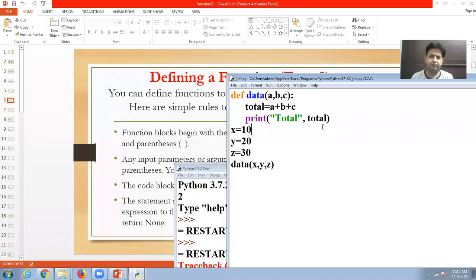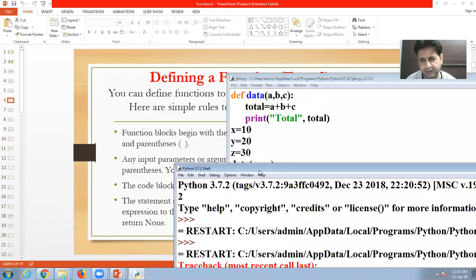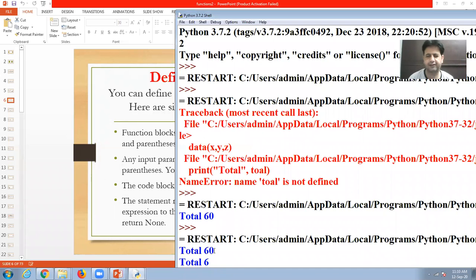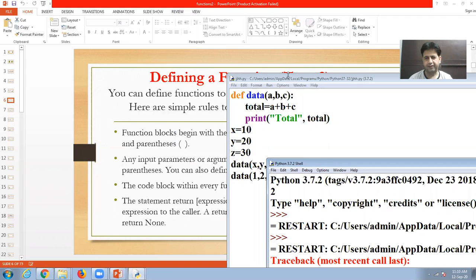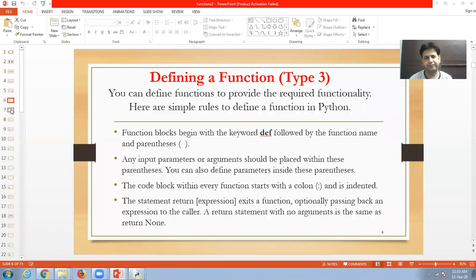So the main advantage of a function is reusability. It means I can even call this a second time. Look at here, the data I send is 1, 2, 3. I run the program. Look at here, the first time the answer is 16, the next time the answer is 6. So functions provide us reusability. So this is all about how we can declare a function and how we can invoke a function.